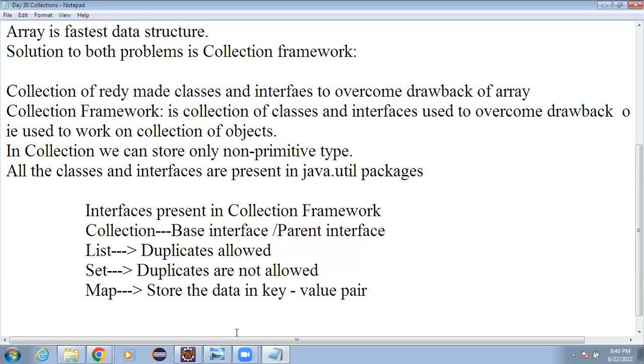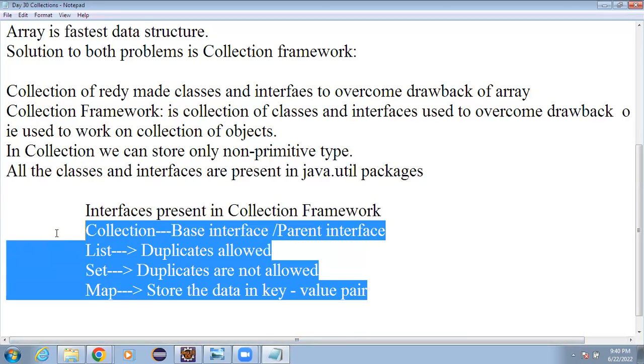Whenever we have to work on that kind of data structure, we can go for that. There is another one, the Stack kind of data structure, that means last in first out. The element which was entered last will be removed first. So there are so many interfaces here, but these are the important ones: Collection, List, Set, and Map.